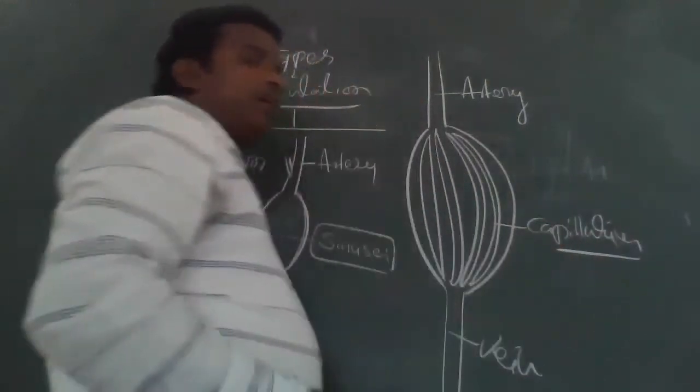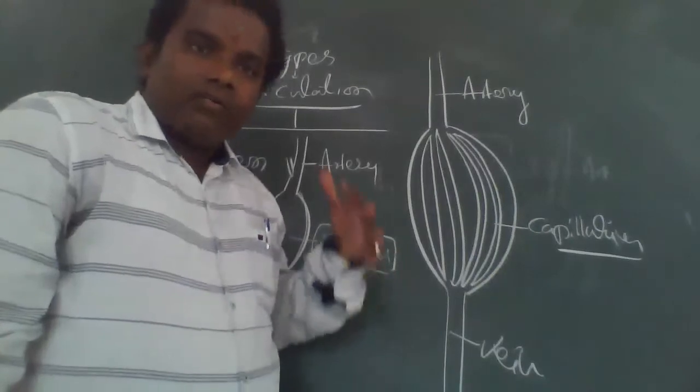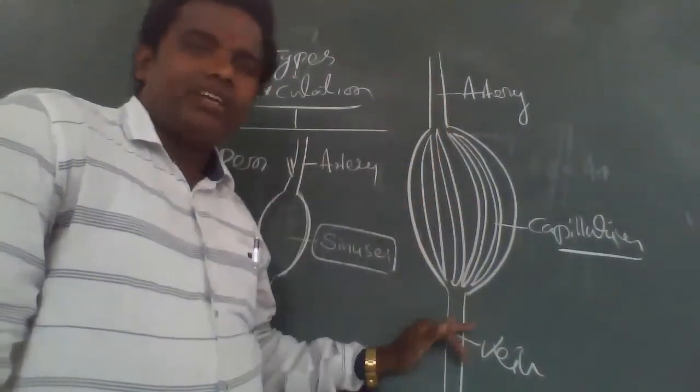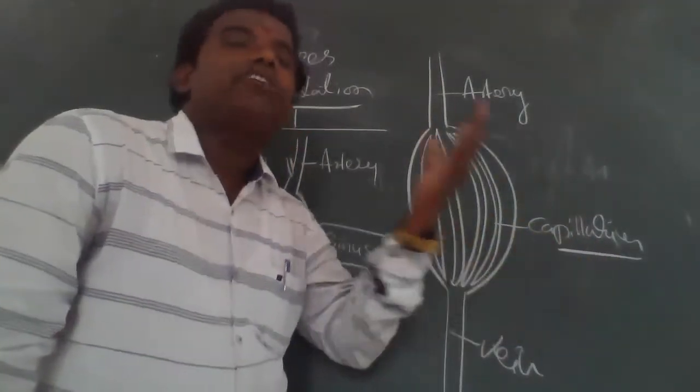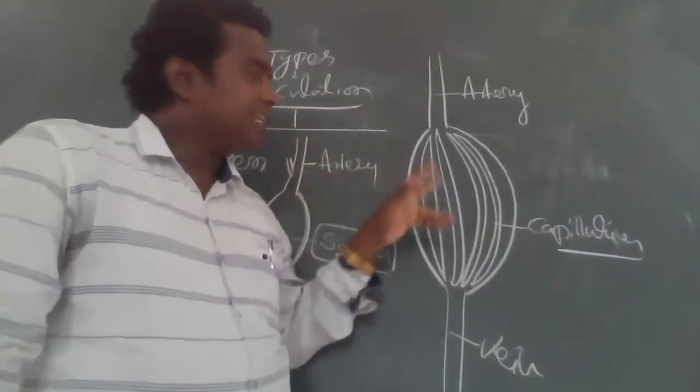This is called capillaries. The blood flows from artery to vein through capillaries and small blood vessels. So the capillaries are there.